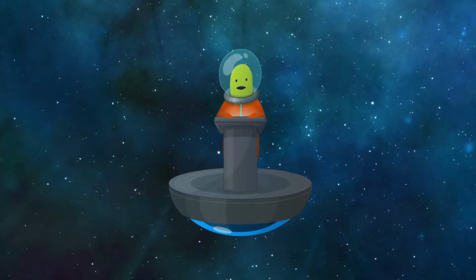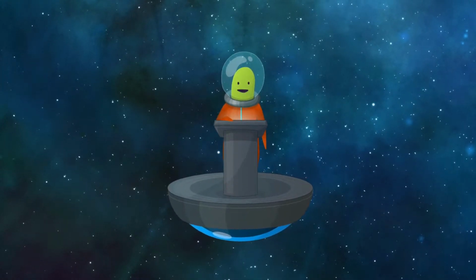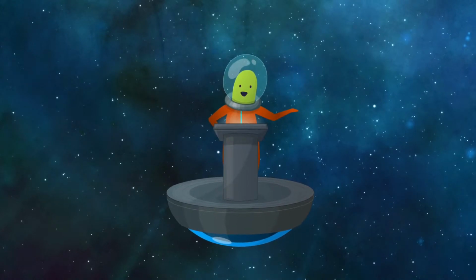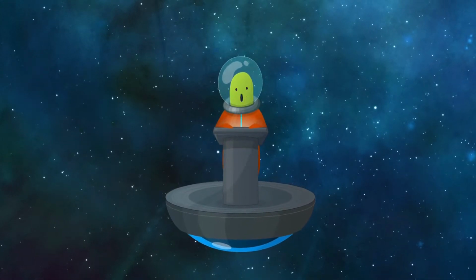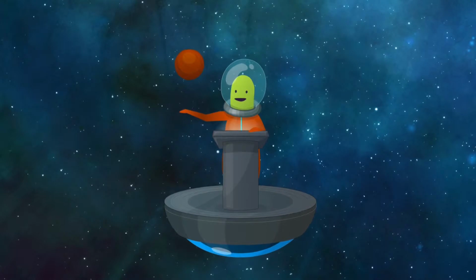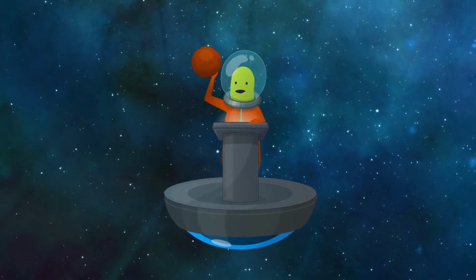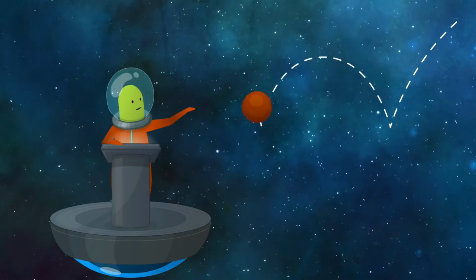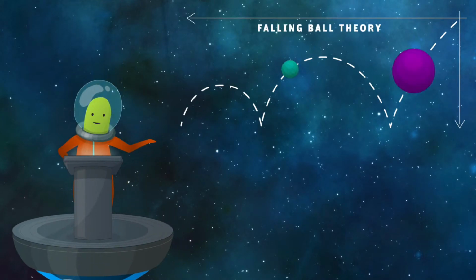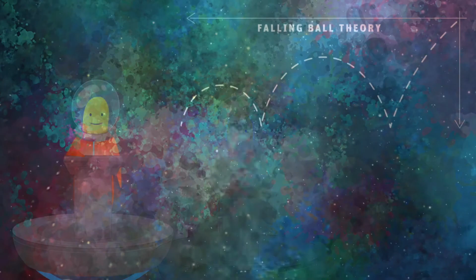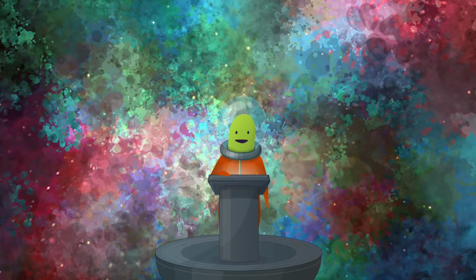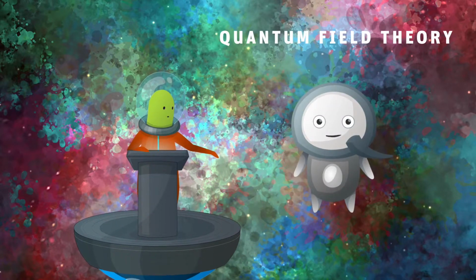In physics, we know a lot about the universe. We can construct theories that describe what we see and predict what we have not seen yet. For instance, we can observe a ball falling to the ground many times and formulate a physical theory for its motion. This theory will tell us how other balls will fall to the ground. One such theory is special. It's called quantum field theory.